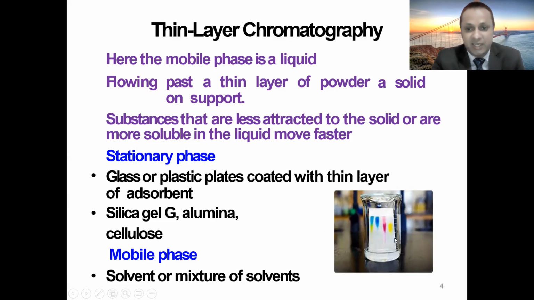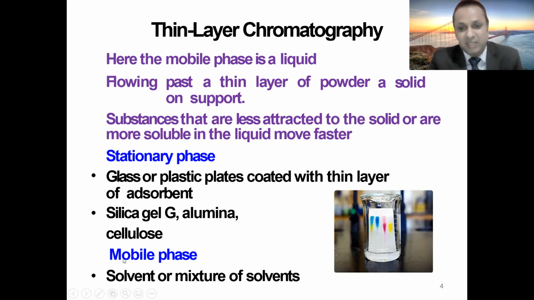The stationary phase here is glass or plastic, but nowadays we use glass, coated with a thin layer of adsorbent. And which adsorbents do we use? We use silica gel G, alumina, and cellulose. We can also use diethylaminoethyl cellulose, and we can also use Sephadex. This is not mentioned here, but the three mentioned are silica gel G, alumina, and cellulose, because they are widely used.